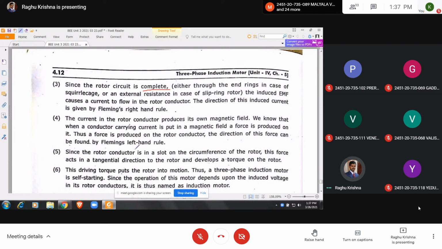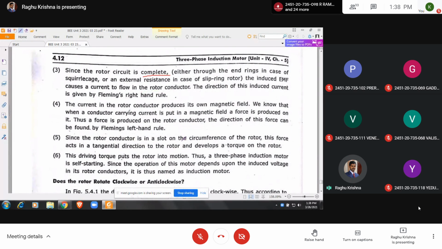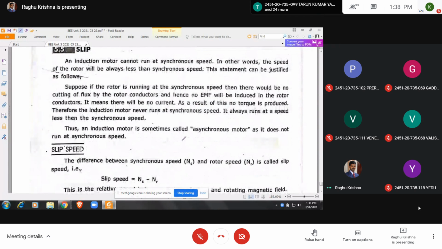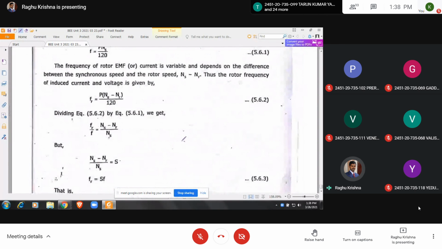So when the rotor conductors carry current, they experience force, because a current carrying conductor placed in a magnetic field experiences force, and the direction of the force is given by Fleming's left hand rule. In this way, the rotor will be rotating. So this is about unit 3.